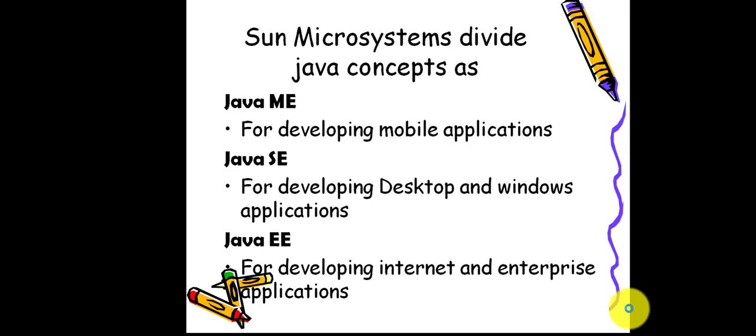Java ME, the Micro Edition, is used for developing mobile applications. The Standard Edition is used for developing desktop and Windows applications. And Java EE, the Enterprise Edition, is used for developing internet and enterprise applications.